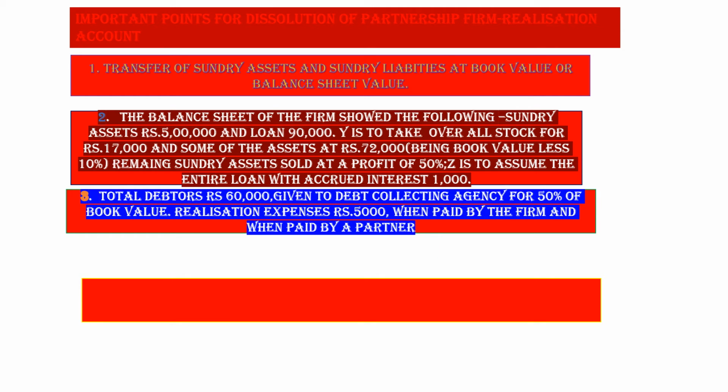Then total debtors rupees 60,000 given to debt collecting agency for 50% of book value. That is, debtors are 60,000 which have been given to debt collecting agency for 50% of book value. That debt collecting agency will pay to the firm 30,000. So in realization account we will write by bank 30,000 and expenses of realization are given 5,000.